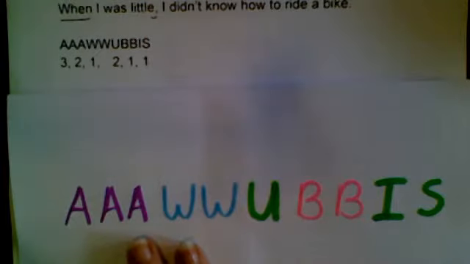One thing to remember before you learn them is you have 3 A words, 2 W words, 1 U. So 3, 2, 1, and then 2 B's, 1 I, 1 S. And here they are. So after, although, as, when, while, until, because, before, if, since. I want you to pause this video and memorize those words. Remember that pattern: 3, 2, 1, 2, 1, 1. So go ahead and memorize those words.